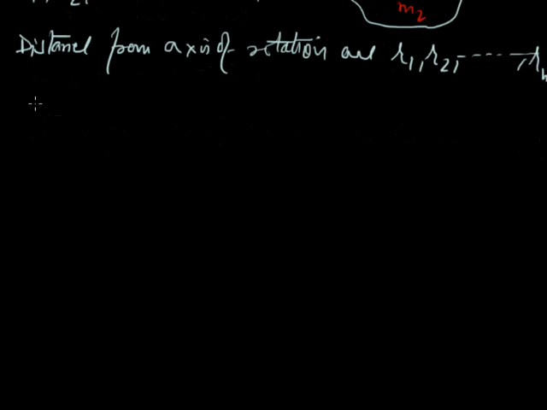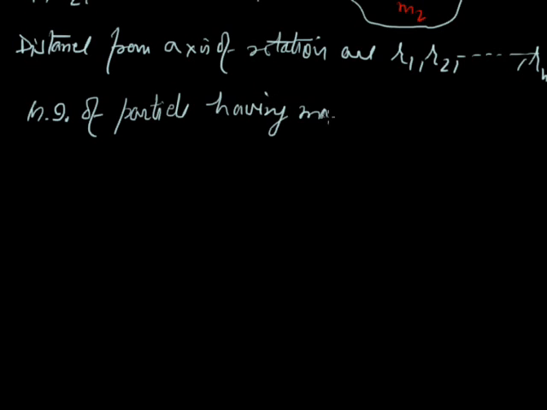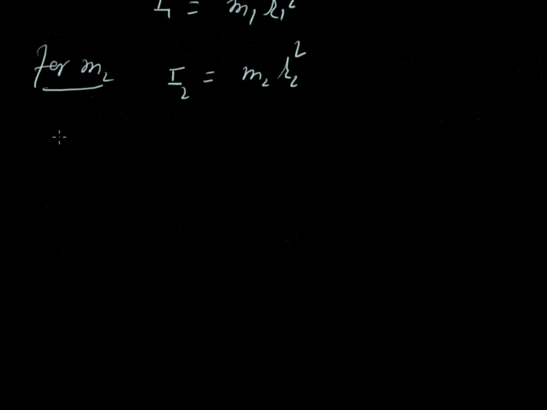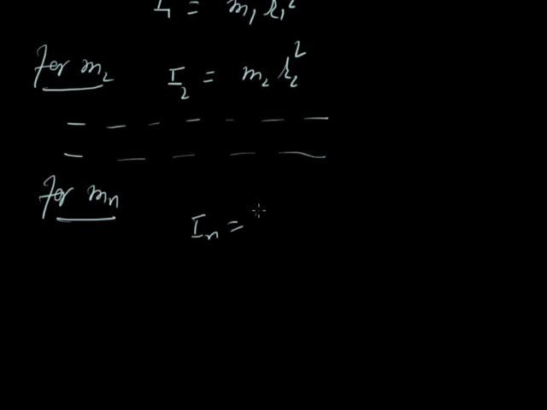The moment of inertia of the particle having mass m1 will be, suppose I1, m1 r1 square. For m2, I2 will be m2 r2 square. For the nth particle, In will be mn rn square.